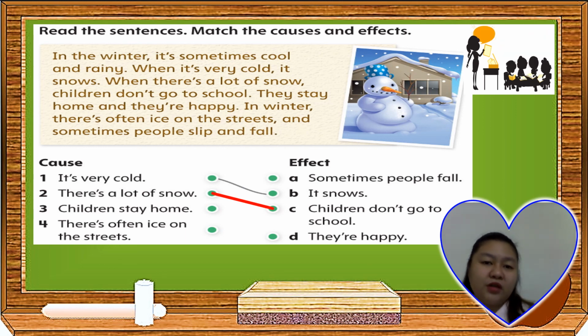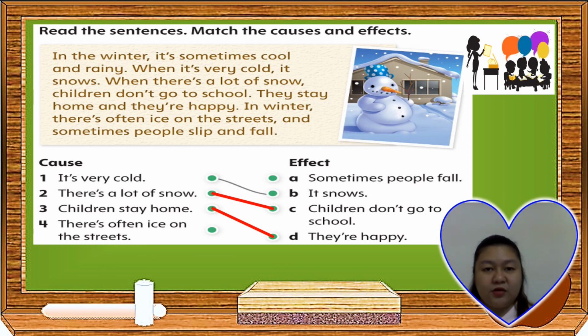How about number 3? Children stay home. What's the effect? They're happy. How about number 4? There is often ice on the streets. What's the effect? You're right. Sometimes people fall.